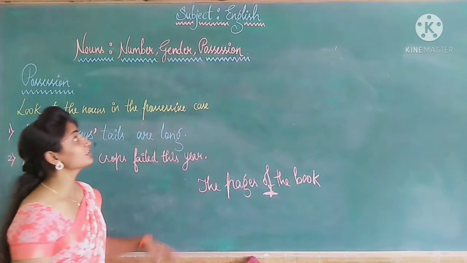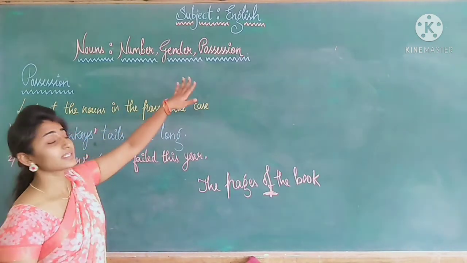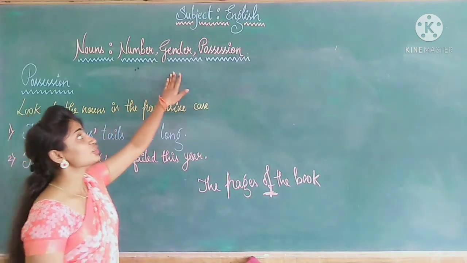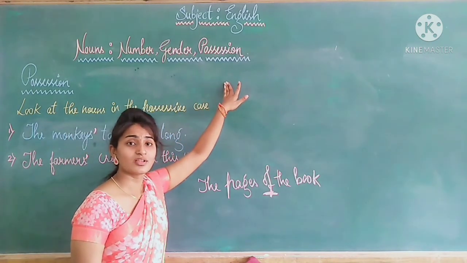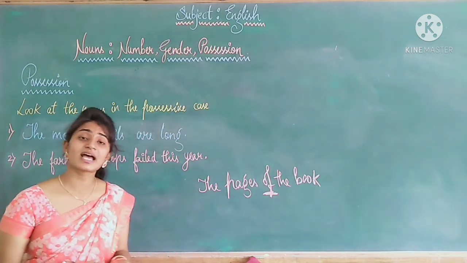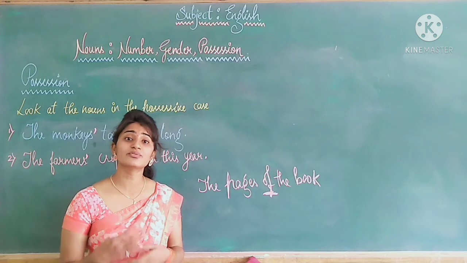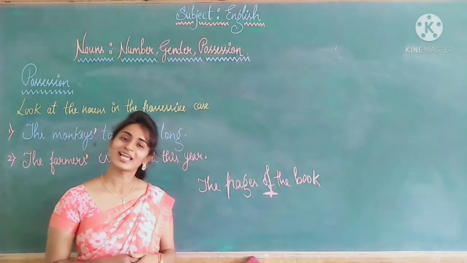I hope, children, you understood all the three, that is nouns, number, gender and possession. So, when you go through the exercise, you will be more familiar with all the three. So, thank you so much, children.